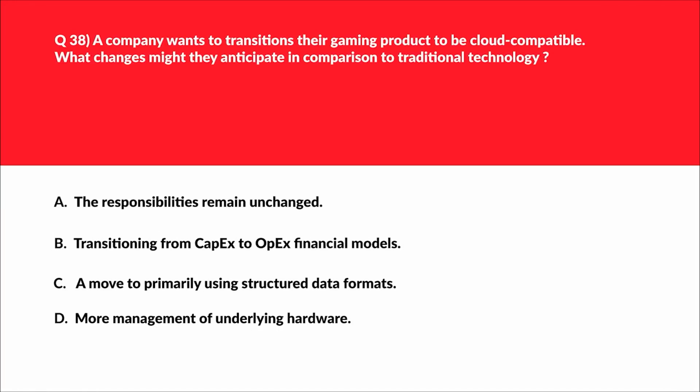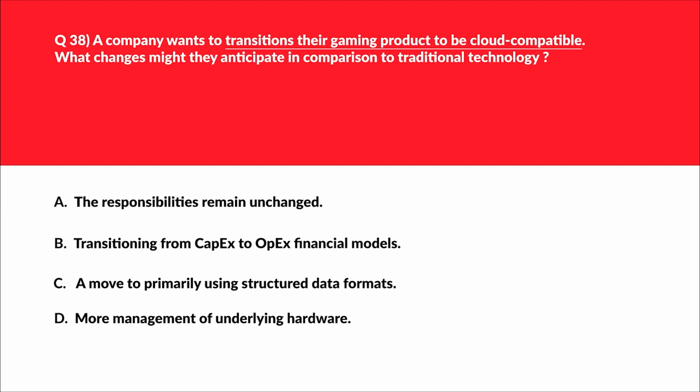Okay, let's look at this classic question, from on-premises to cloud. We have tackled a similar question in the past. This would be a piece of cake for you. We'll first look at option A. A says the responsibilities remain unchanged. When we move to cloud, there is a concept of a shared responsibility model between the cloud provider, like Google, and the customer, that is we, like a normal person like us.